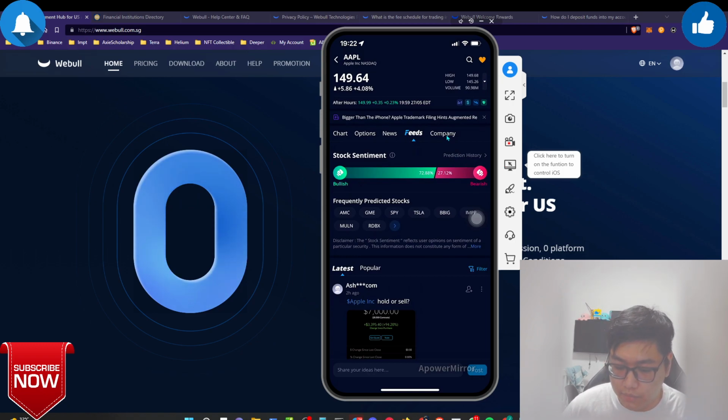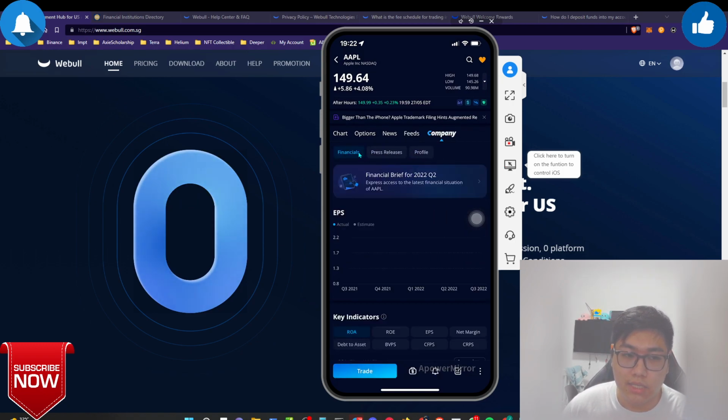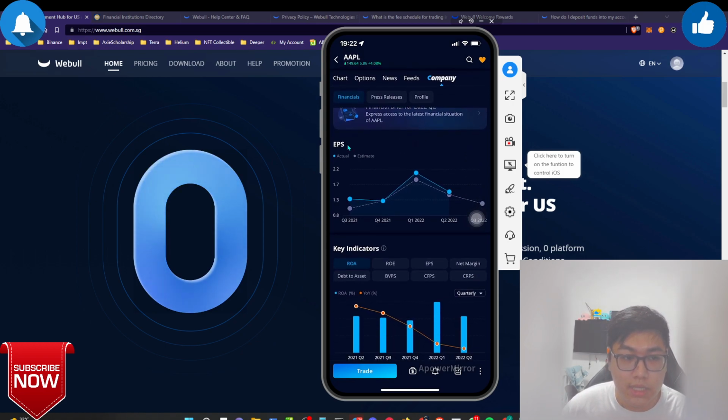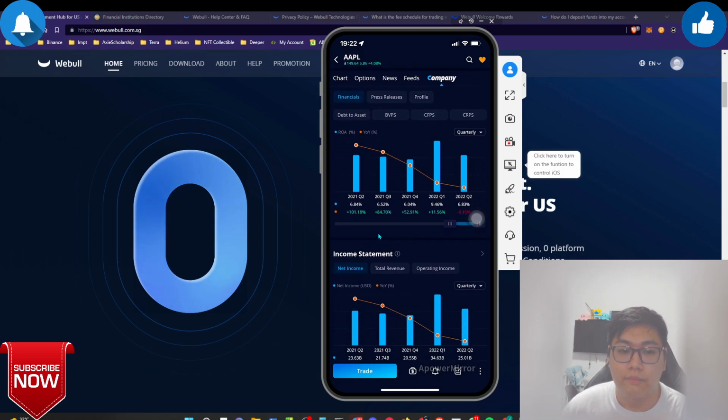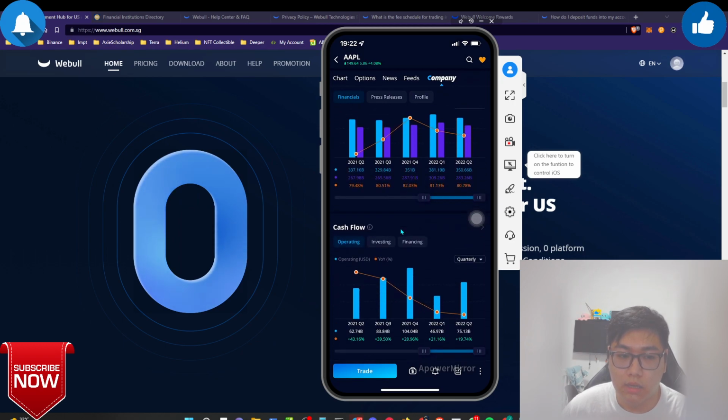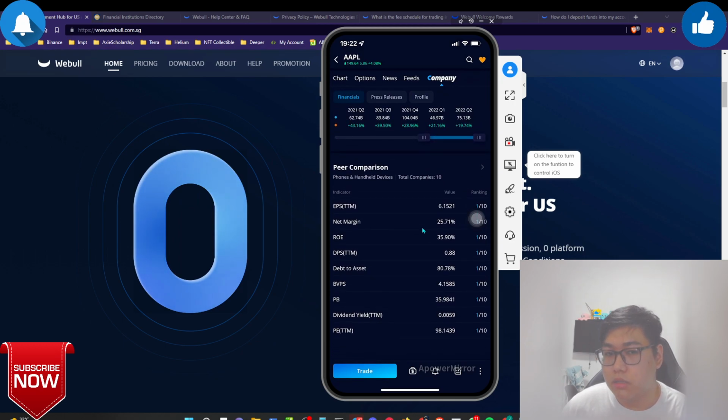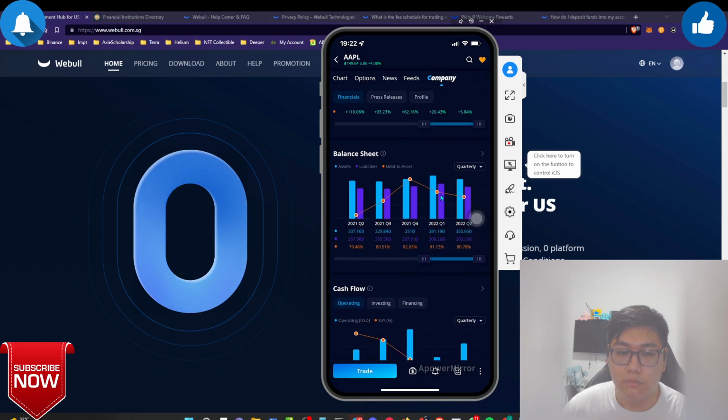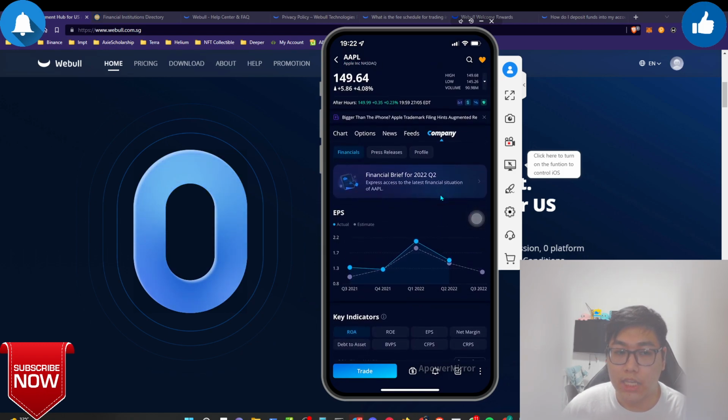And after that, over here for the company itself, this is the additional data which is on the finance press release profile. So here you can see the EPS. There are a lot of instruments for you guys to determine if you want to buy the stock or not. This is very helpful for those who are experienced in the stock market and want to trade on the market itself.